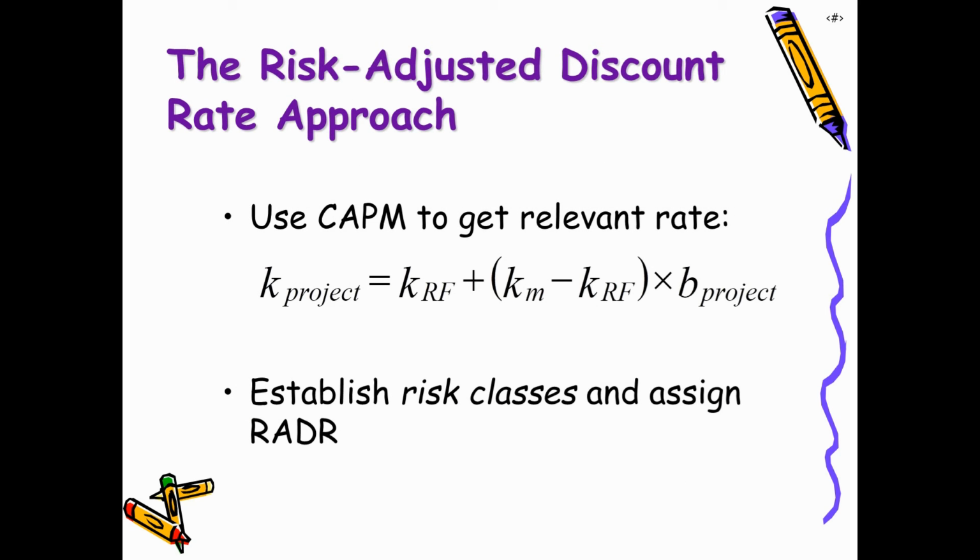Second method is the risk-adjusted discount rate approach. As we have studied in the capital asset pricing model, the expected return from a project or from an asset can be calculated as the risk-free rate of return plus the market risk premium multiplied with the beta of the project. So if there are two projects in hand and we have to decide which project should be chosen, we know that beta is the sensitivity of the project with respect to the market returns. So how sensitive is the project with respect to the market returns?